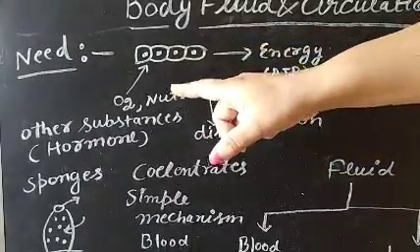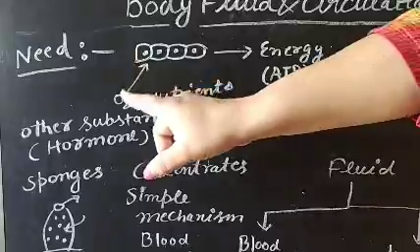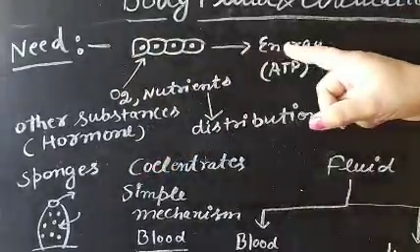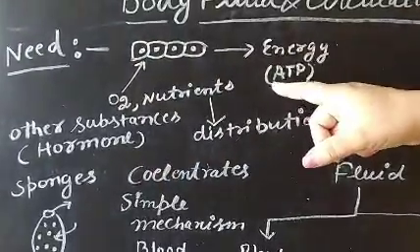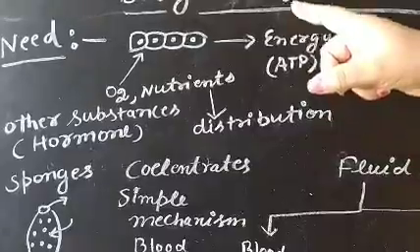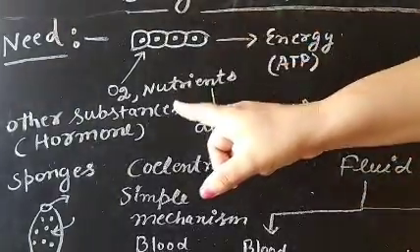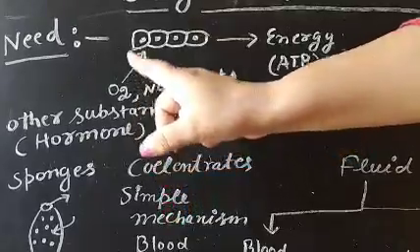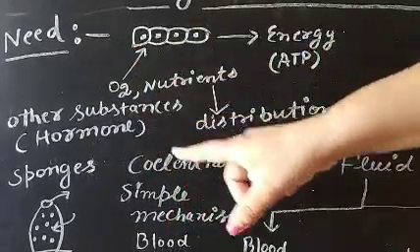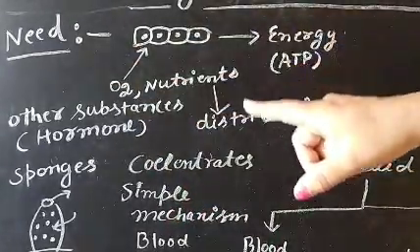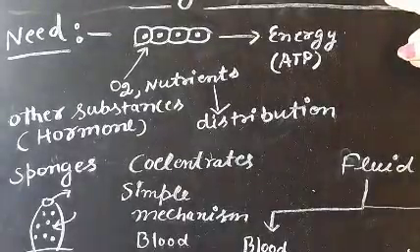For making this energy there is a requirement of oxygen, and how is this energy distributed to all the parts of the body, or how are other substances like hormones distributed to all the parts of the body? That is with the help of the circulatory system.